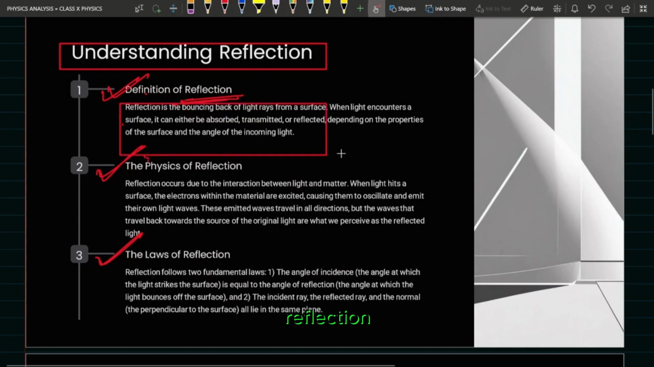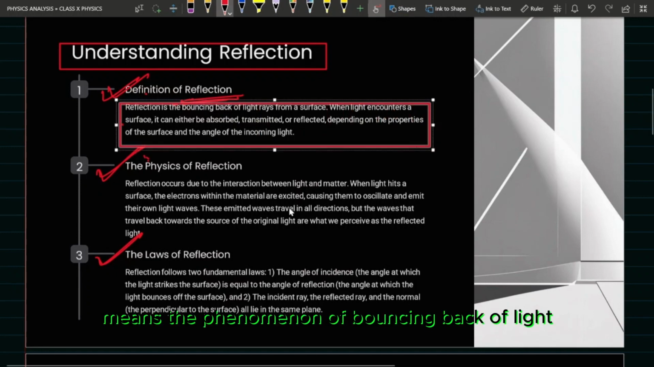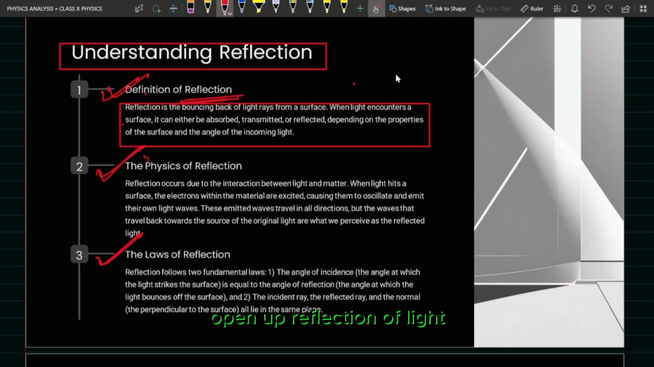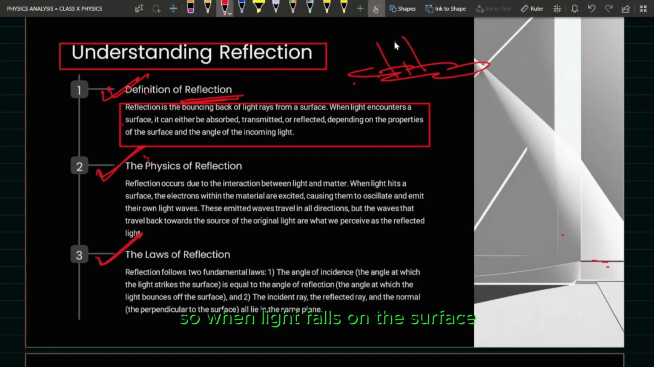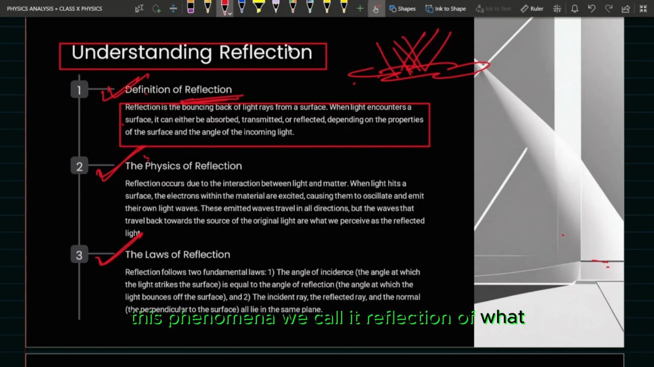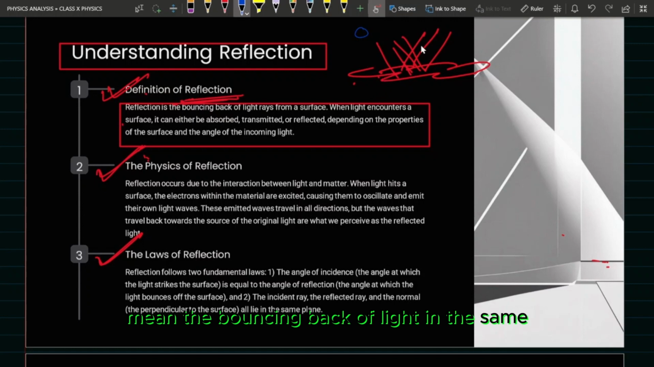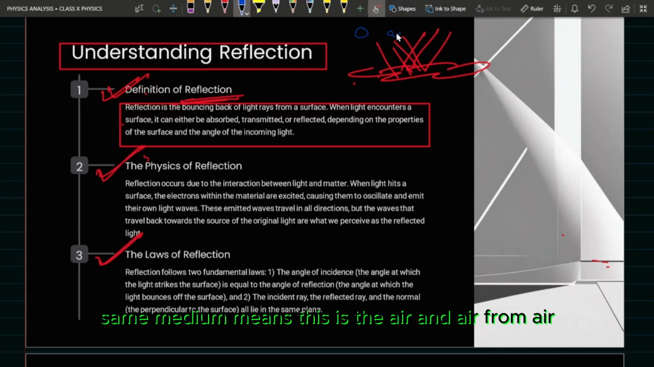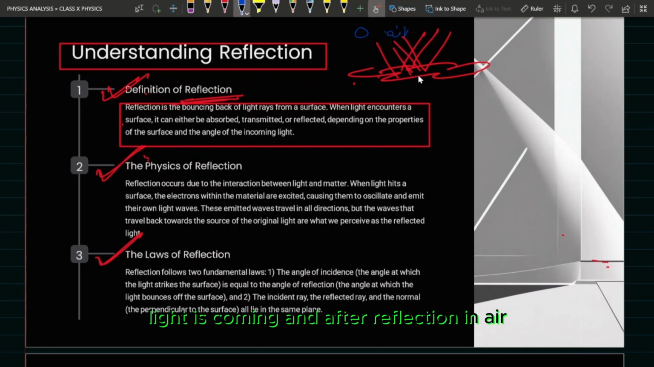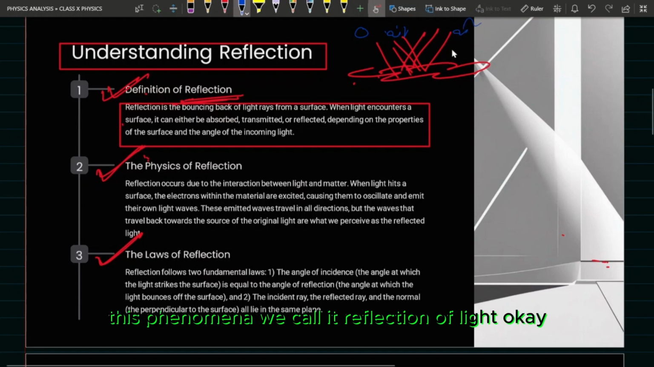Definition. Reflection means the phenomenon of bouncing back of light in the same medium on striking the surface of an object. Suppose this is the surface. When light falls on the surface, what happens to this light? This light gets reflected in the same medium. This phenomenon we call reflection of light. Reflection basically means the bouncing back of light in the same medium. Same medium means this is the air. From air light is coming, and after reflection in air only light is going. So this phenomenon we call reflection of light.